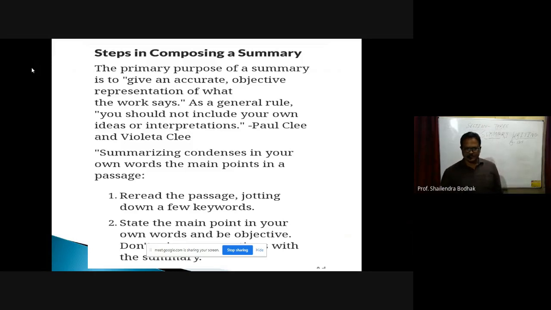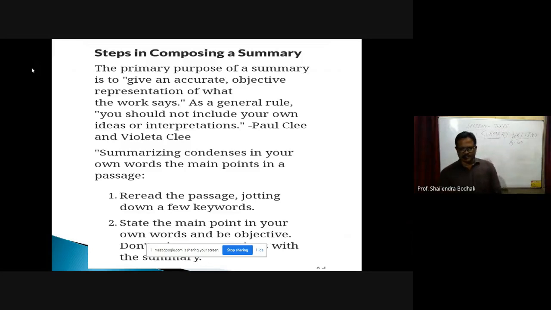Accurate means all the important points which are there in the passage should come in your summary. As a general rule, you should not include your own ideas and interpretations, that we have seen in the don'ts, that your ideas, your interpretation should not come in the summary.